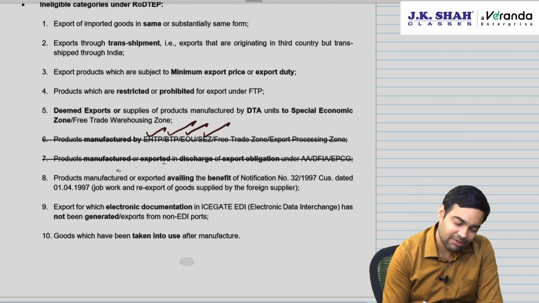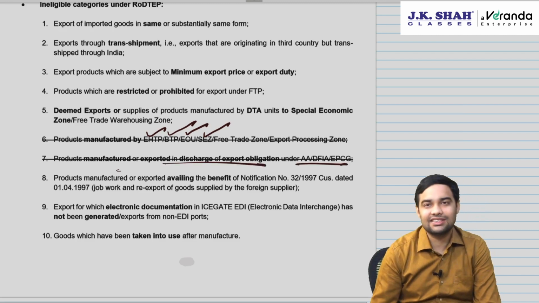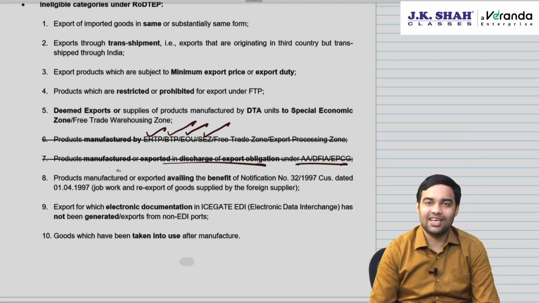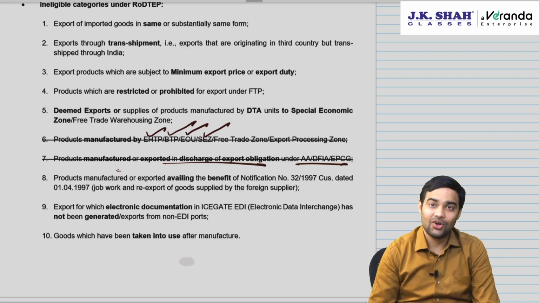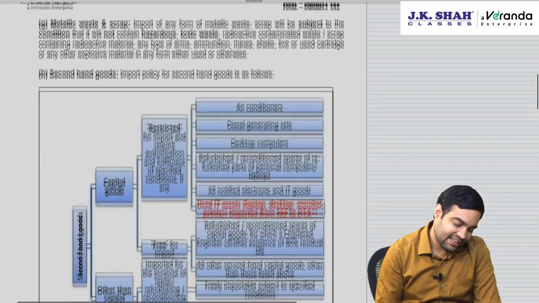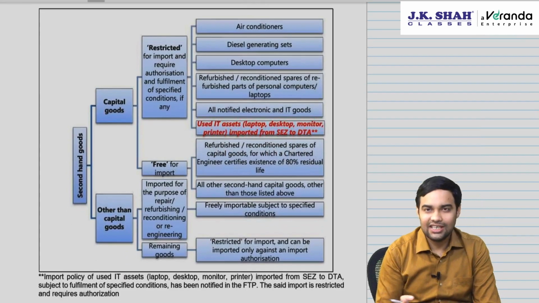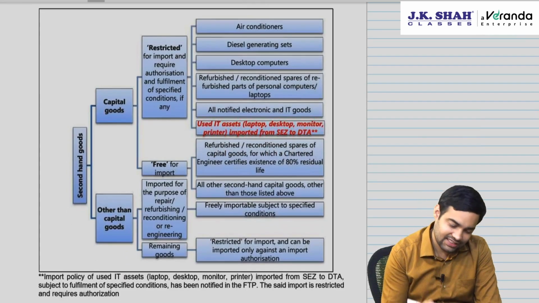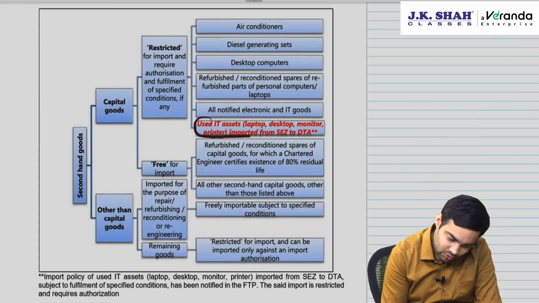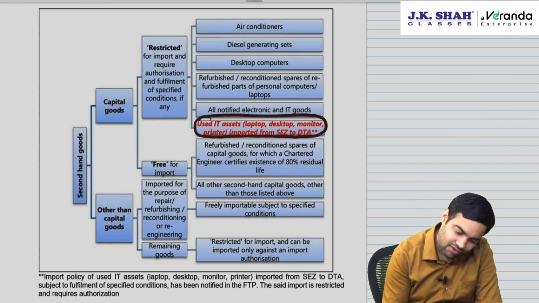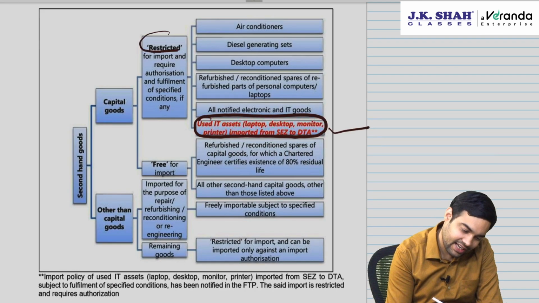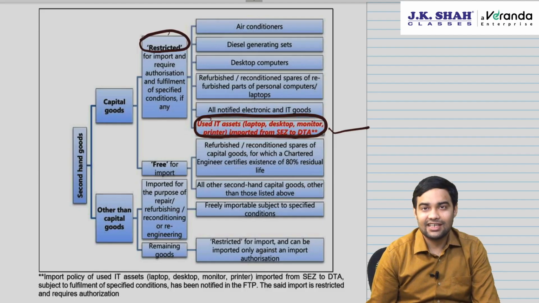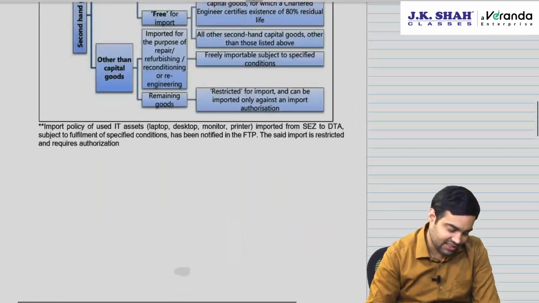Second, any goods manufactured to meet obligations under advance authorization, DFIA, EPCG are also eligible for RoDTEP. Second, which we have already discussed in the amendment video which is there on YouTube channel, used IT assets from SEZ to DTA have been brought under restricted category. Be very careful on these.